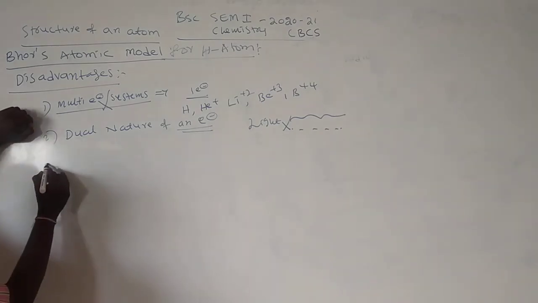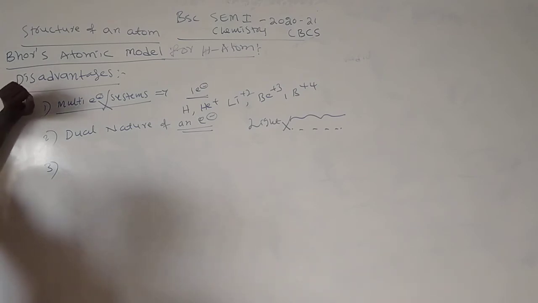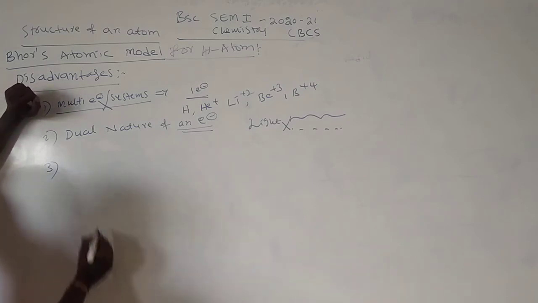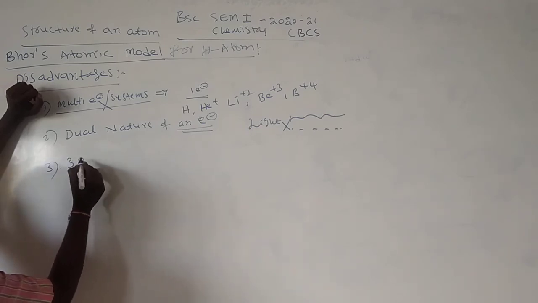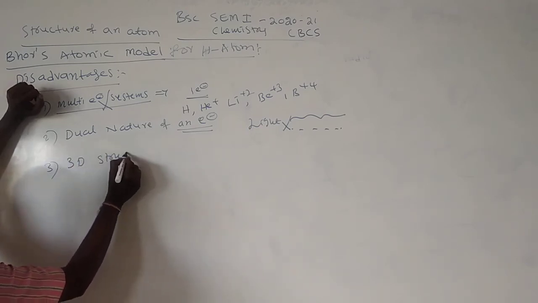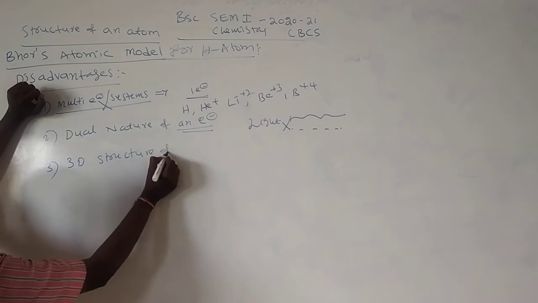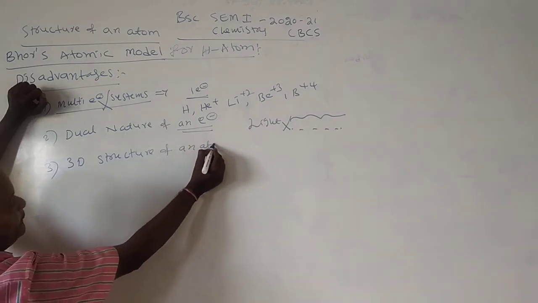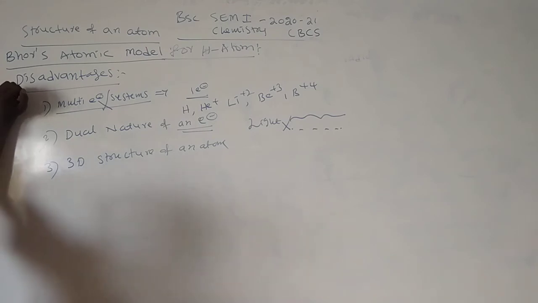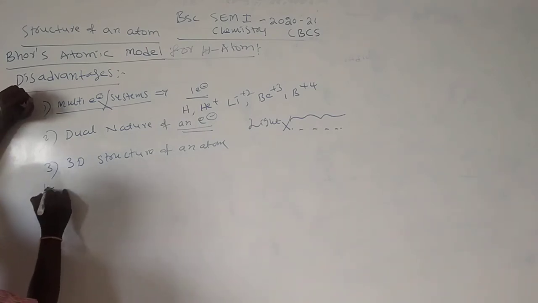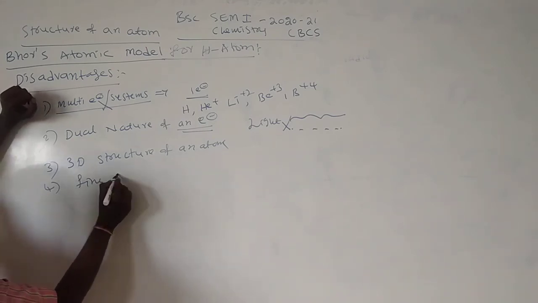It also fails to explain the three-dimensional structure of an atom, and it fails to explain the fine spectrum of an atom.